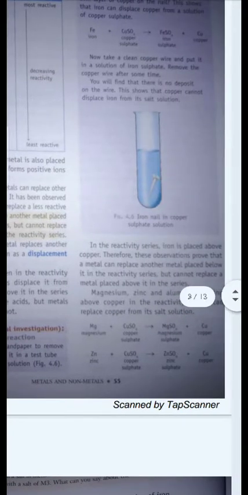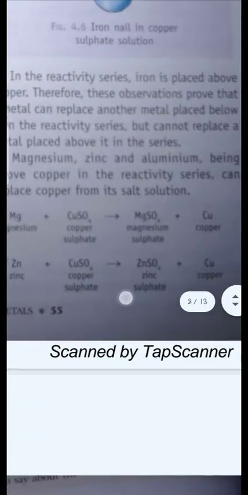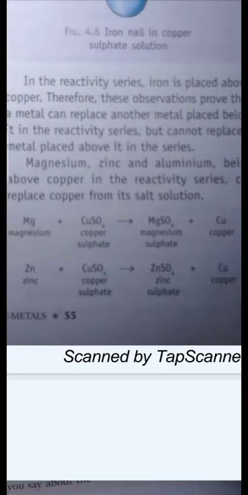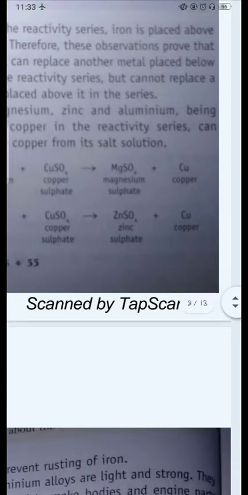For example, when magnesium reacts with copper sulfate, it will form magnesium sulfate and copper. Here, magnesium is more reactive than copper, so it has displaced copper from copper sulfate to form magnesium sulfate, and copper is now separated as a single element.